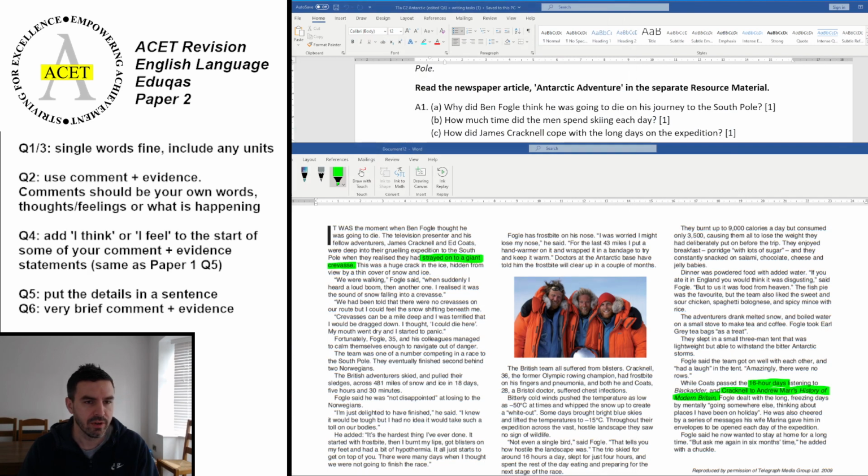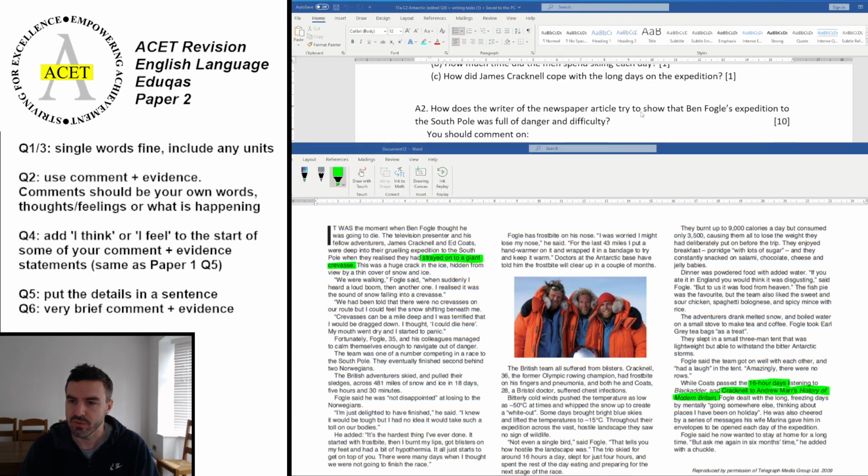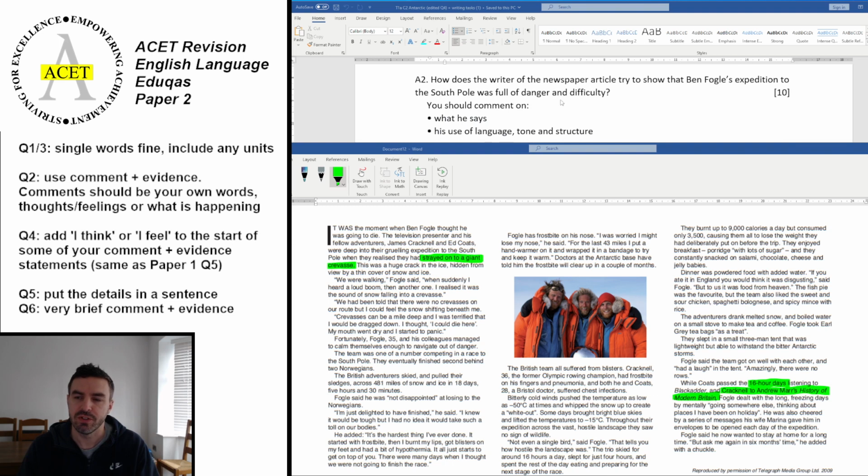Okay, we're now going to go on to question 2. Just better scroll down at the top here. The question 2 says, how does the writer of the newspaper article try to show that Ben Fogle's expedition to the South Pole was full of danger and difficulty? Well, the first thing you want to do is highlight those words there, danger and difficulty. That means you are looking for bad sounding things, okay? So it might seem simple, but just make sure you really focus in terms of looking for that.